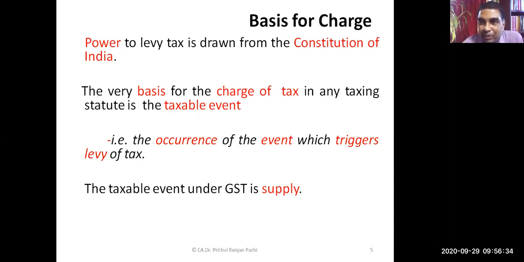When we were learning the previous chapter, we discussed this. It is the occurrence of the event which triggers levy of tax. Meaning something needs to occur so that tax can be triggered. If that thing is happening, tax can be levied. Can you tell me, in the context of GST, what is that taxable event? On the happening of which tax can be triggered? Can any of you tell me?